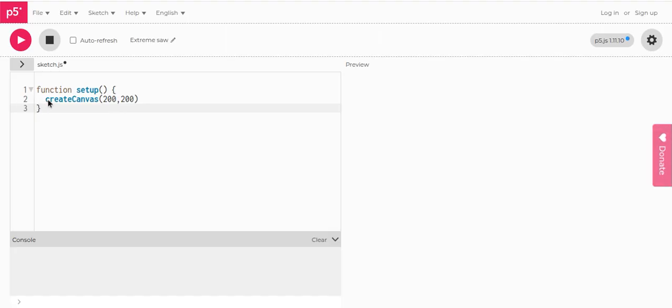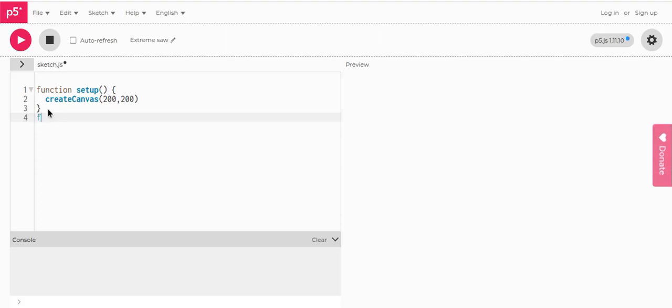And what is createCanvas? createCanvas sets the width, this is width, and this is height, of the canvas or the preview screen. We get our output on the preview screen. So let's see. It's still not showing anything, but we got the idea because we didn't even draw something yet.